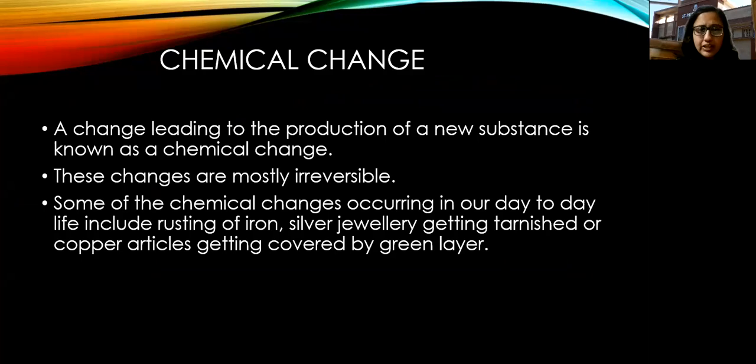Okay. Then as I've already told you, these changes are mostly irreversible in nature. Okay, they are not reversible. We cannot reverse these changes. Third one is some of the chemical changes occurring in our day-to-day life include rusting of iron, silver jewelry getting tarnished, or copper articles getting covered by green layer. So these changes, I hope you all must have seen these changes at home.